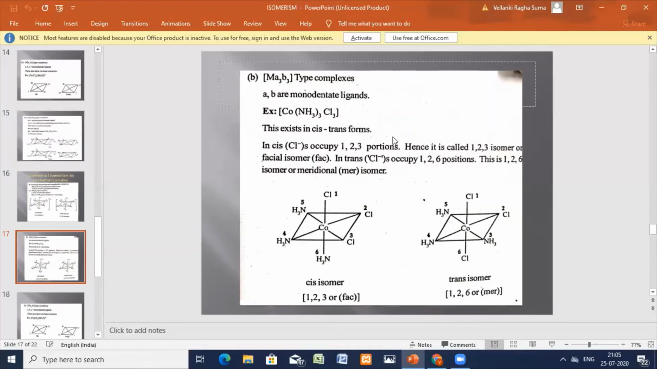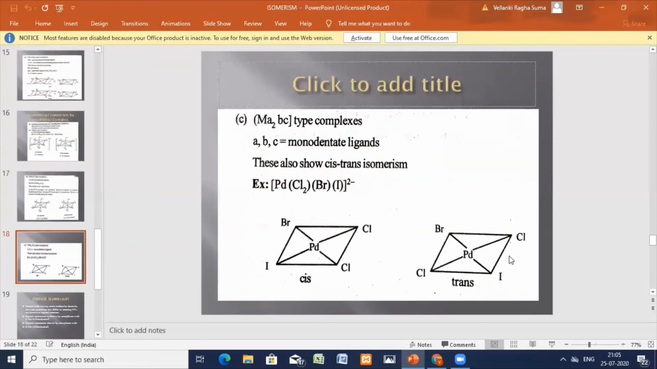Just remember, for this type of ligands, same type of groups on the same side is cis. Same type of groups on the opposite side, any two enough, that goes for trans. Now, the third type of complexes we'll see, the octahedral MA2BC. Two ligands are the same and two ligands are different. These show cis-trans isomerism because two ligands are the same type. If all six are different, then you can't show it.